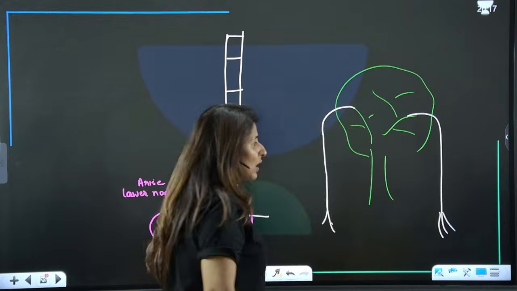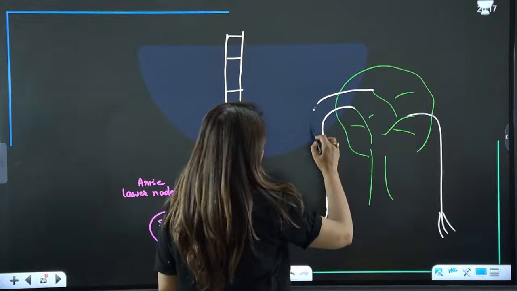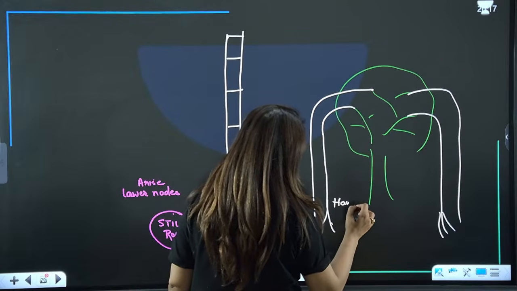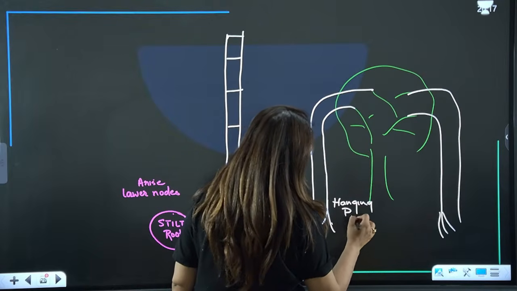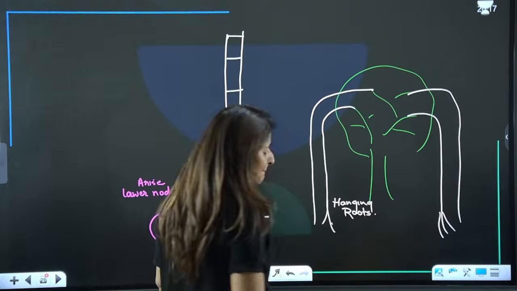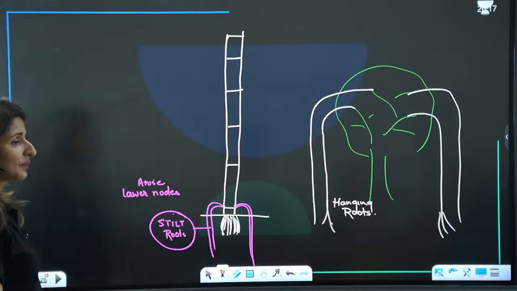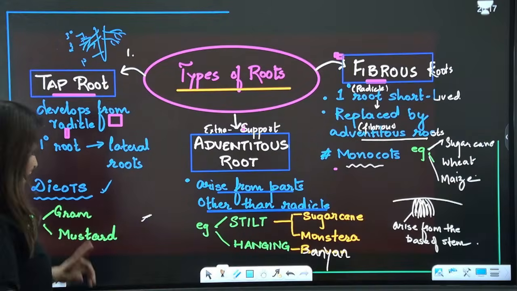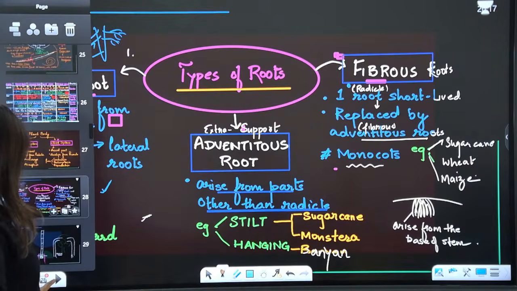This is how the hanging roots are hanging from the top branches. These are called hanging roots, and these are found in banyan. Are we clear? So these are the two types of adventitious roots.